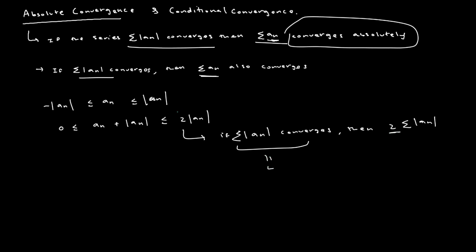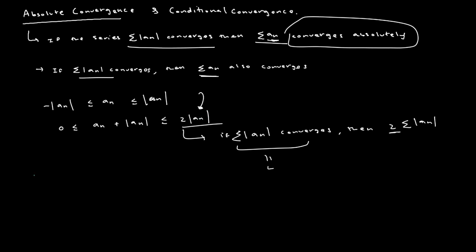So if we're given that the infinite series where each term is just the absolute value of a of n converges, then the infinite series consisting of the terms 2 times the absolute value of a of n also converges.